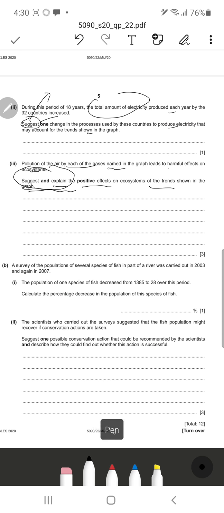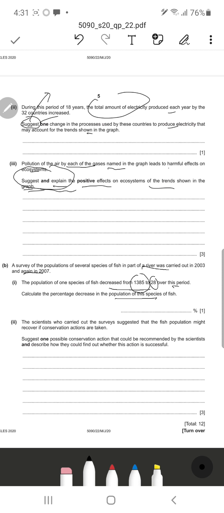So let's see part B. It says a survey of the populations of several species of fish in a part of a river was carried out in 2003 and again in 2007. The population of one species of fish decreased from 1385 to 28 over this period. Okay, so it says calculate the percentage decrease in the population of this species of fish.